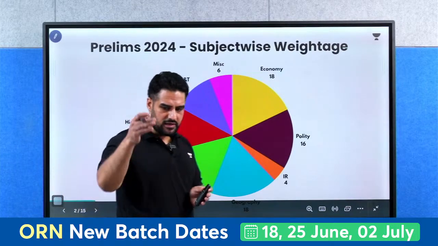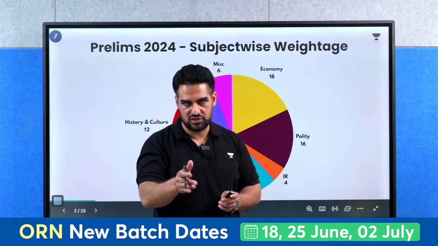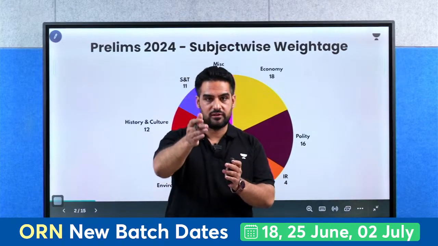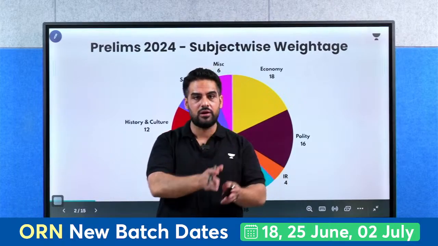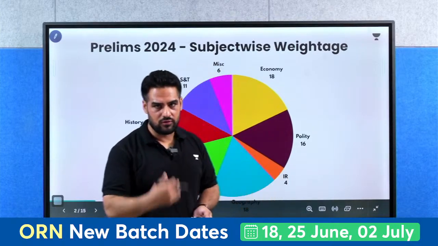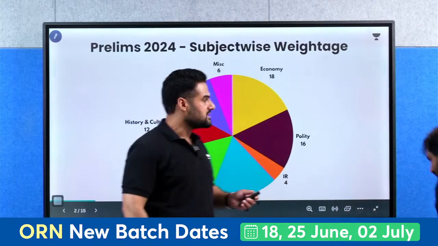Now, if you see the trend of questions which have been asked from history, there is a slight decline in the questions. But as ma'am said, whatever questions were asked, they were of moderate to difficult level. So in fact, again, it was a blend of general studies and general knowledge. So I would now love to call Jwala sir to give an analysis about science and tech.